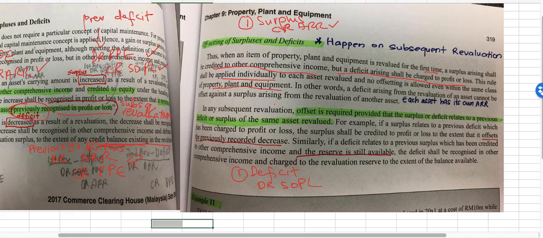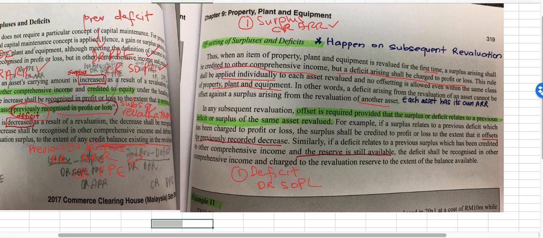You do not add the surplus of the office building into the ARR of the factory building because they are different. Same goes if, let's say, you have three lands: land A, land B, land C. So the revaluation for land A belongs to land A. Land B is different. Don't mix up. In other words, a deficit arising from the revaluation of an asset cannot be offset against a surplus arising from the revaluation of another asset. This is what I mentioned just now. If you revalue your land and next time you revalue your factory building, you cannot use up the previous one because the previous one was land, not the factory building. They are different. The treatment would be different. You cannot mix them up.